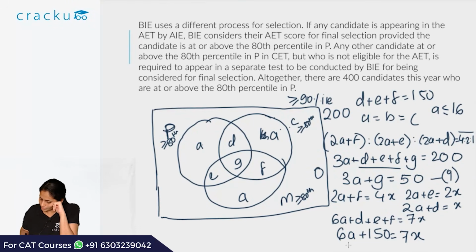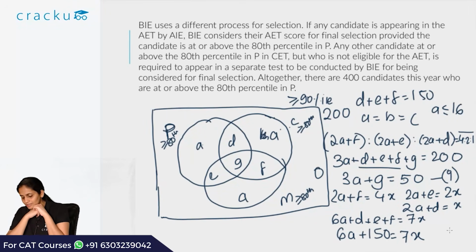Now we have been given that 6A plus 150 is 7x. So we have to find values of A and x such that 6A plus 150 will be a multiple of 7. Since it is above 150, let's consider all multiples of 7 which are above 150.